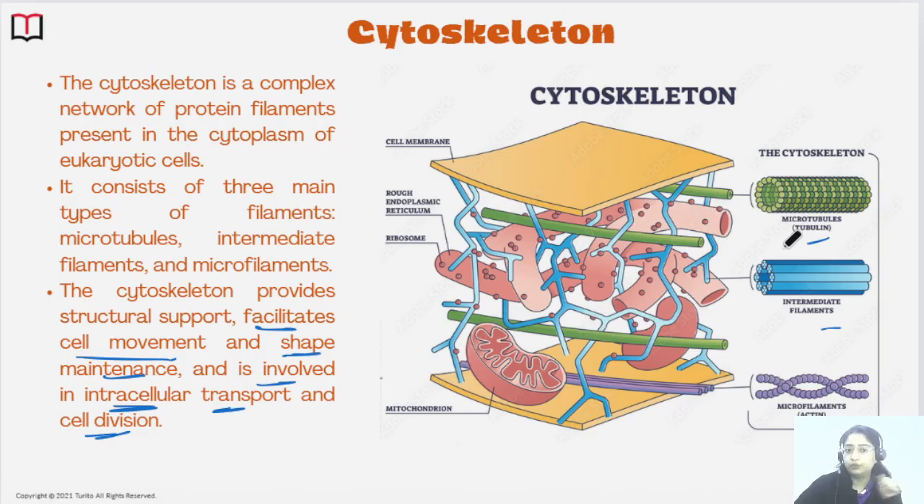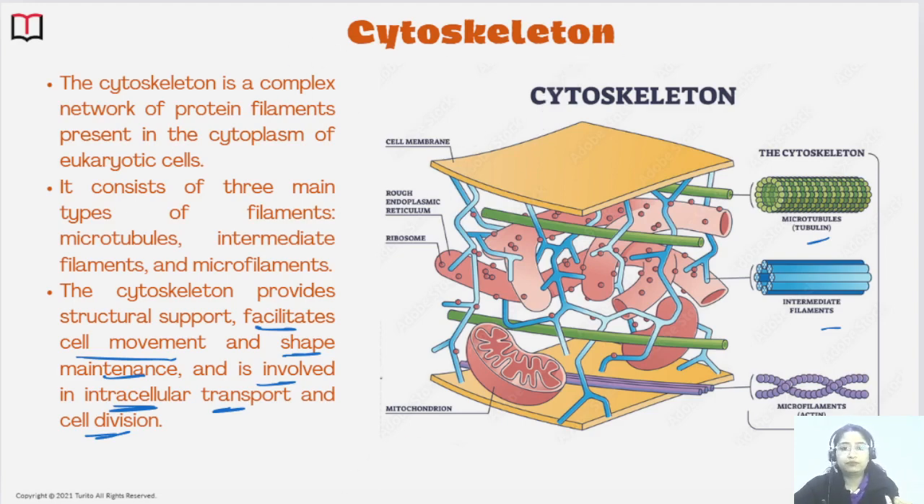Intracellular transport, it is helping because it is a tubular structure, right? Tubular structures are like a road. Through the road, what happens? The cars or the vehicles are moving, right? Here also, through any tubular structure, like the endoplasmic reticulum we have seen, it is helping in transportation. Here also the cytoskeleton is helping in the transportation. Just imagine that it's like a road. So the cytoskeleton's main functions are these.